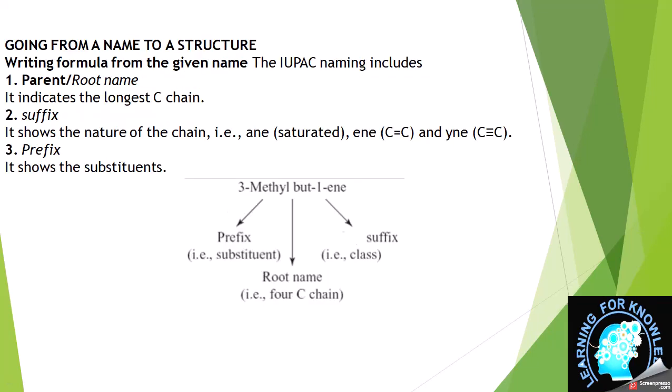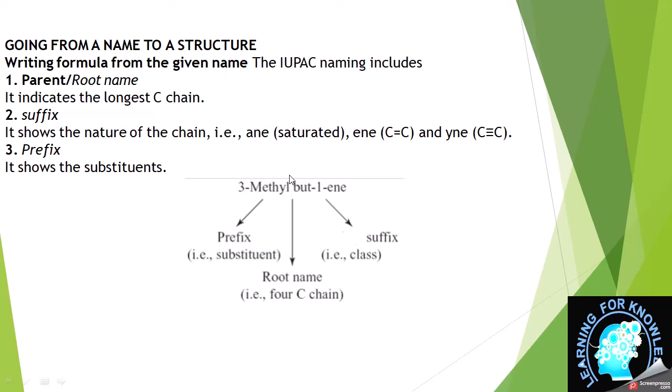So this is the example in question. This is the name, 3-methylbut-1-ene or 3-methyl-1-butene. Now we will draw the structure from this name. First of all we will focus on these three things: parent or root name, suffix and prefix. But, penta, hexa, or but, pent, prop, these are the root names which show the number of carbons. So but stands for 4 carbons, coming from butane, a 4 carbon chain.